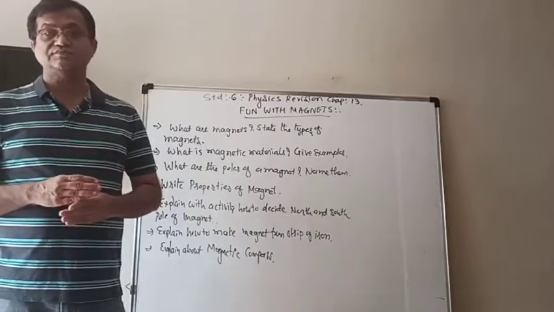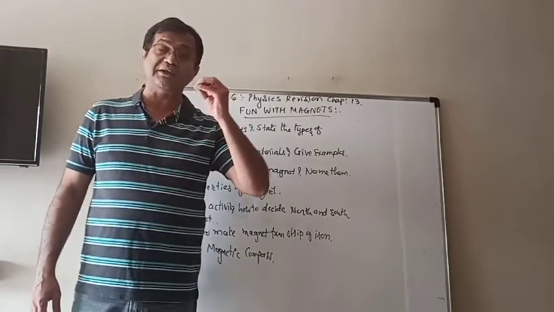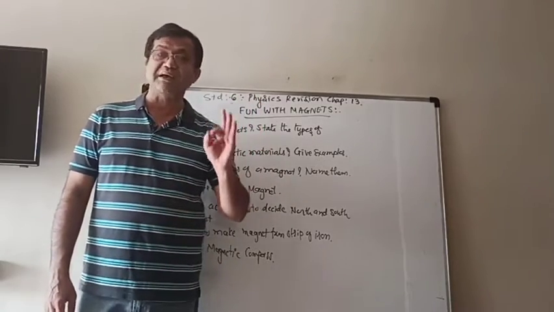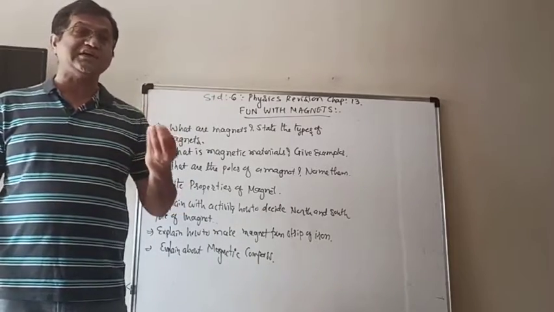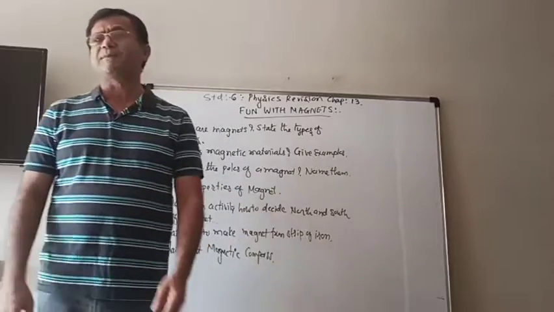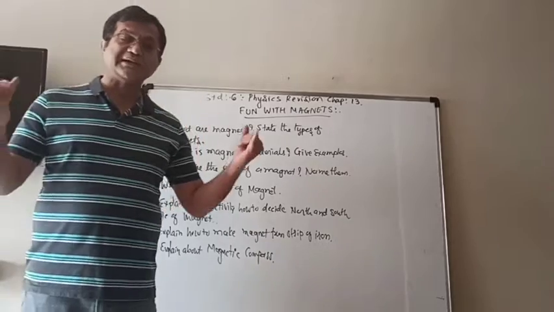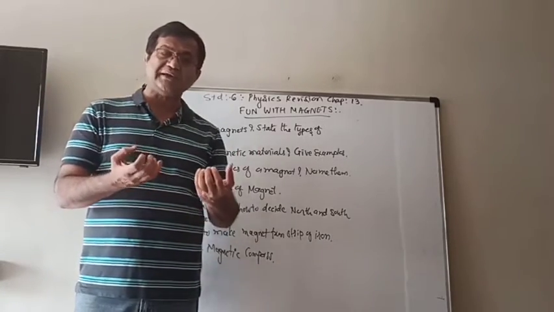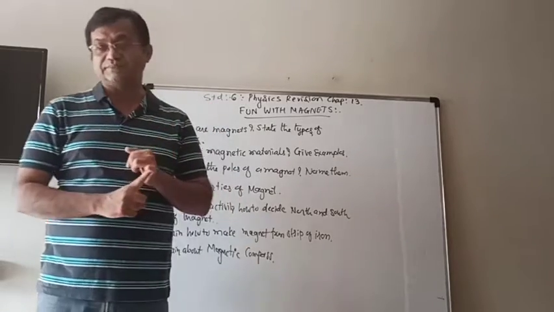The materials that can be attracted by a magnet are known as magnetic materials, because a magnet cannot attract all types of materials, only certain types. Magnets can attract iron, nickel and cobalt.